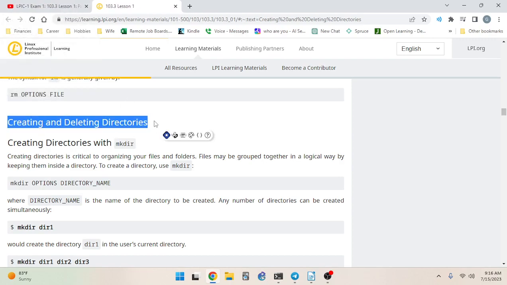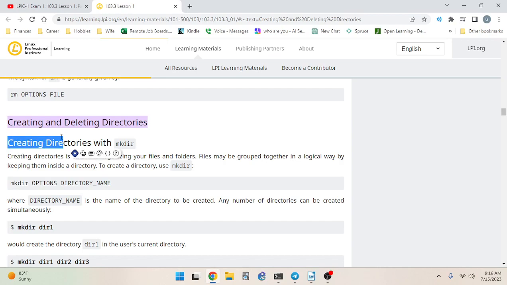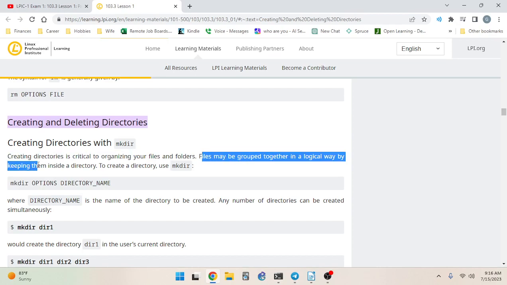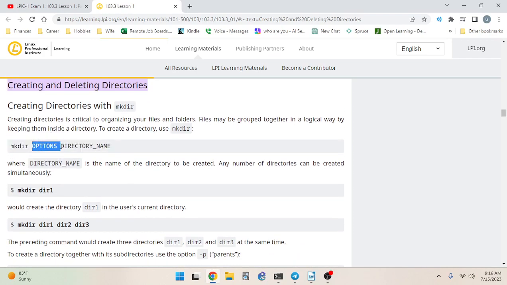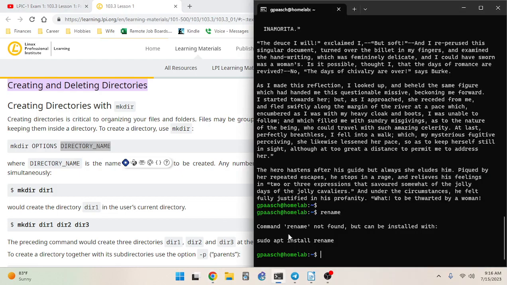All right, so creating and deleting directories. Creating directories with mkdir. Creating directories is critical to organizing your files and folders. Files may be grouped together in a logical way by keeping them inside a directory. To create a directory, use mkdir. So get that through --help. Options, these are the dashes, and then you can pick anything for a directory name.